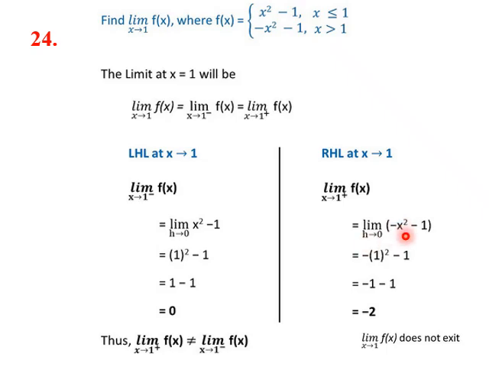So when h is going to 0, this will become minus 1 square minus 1, which is minus 2. We observe that the left hand limit and right hand limit are not equal. So the limit x tending towards 1 of f of x does not exist. This is important.